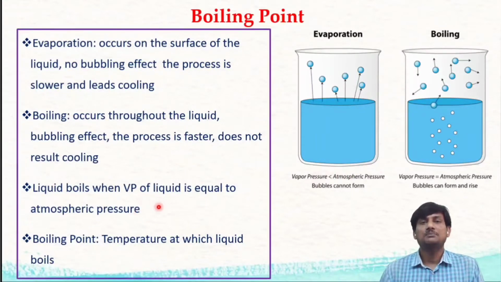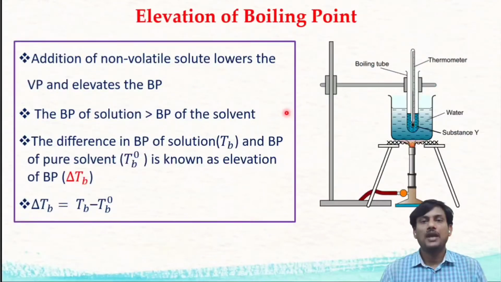Boiling point is the temperature at which the vapor pressure of the liquid is equal to atmospheric pressure. It means the temperature at which a liquid boils is called the boiling point. When you add a non-volatile solute to the solvent, the resulting solution has less vapor pressure when compared with the vapor pressure of the solvent. So there is a lowering of vapor pressure.